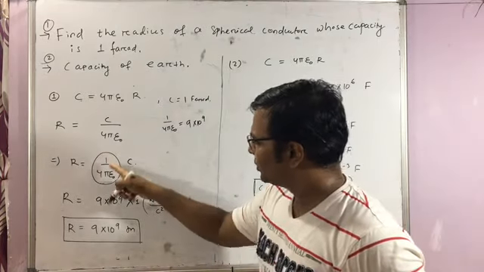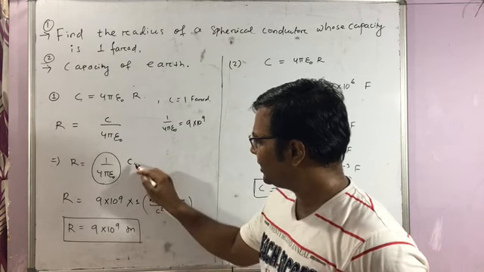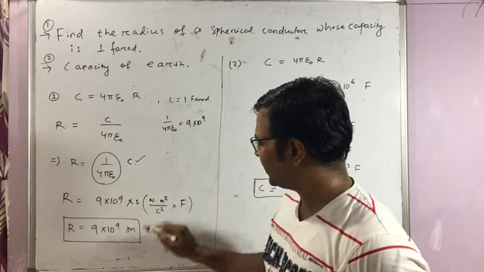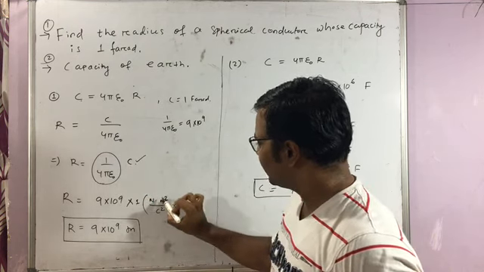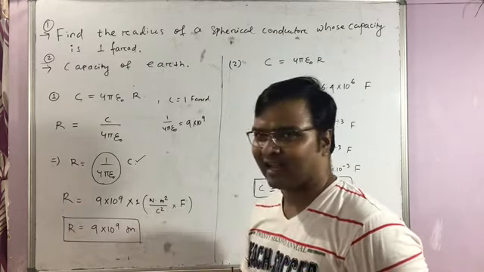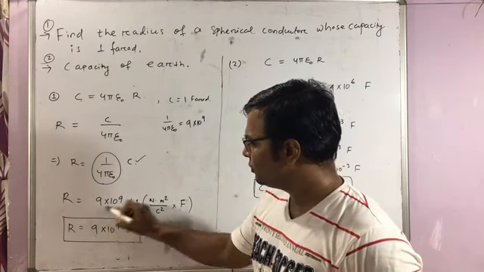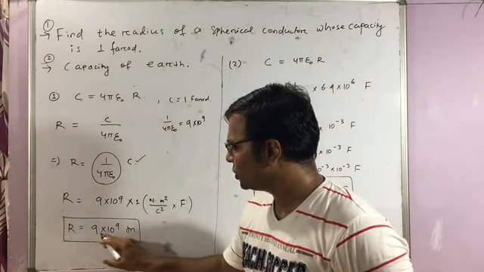Now you put the value here. For 1 by 4 pi epsilon naught, the value is 9 into 10 to the power 9, and for the capacity it is 1 farad. So I put the unit over here. If you solve this unit, you are going to get meter because it is R. For radius, the SI unit is meter. So if you solve, you are getting R is equal to 9 into 10 to the power 9